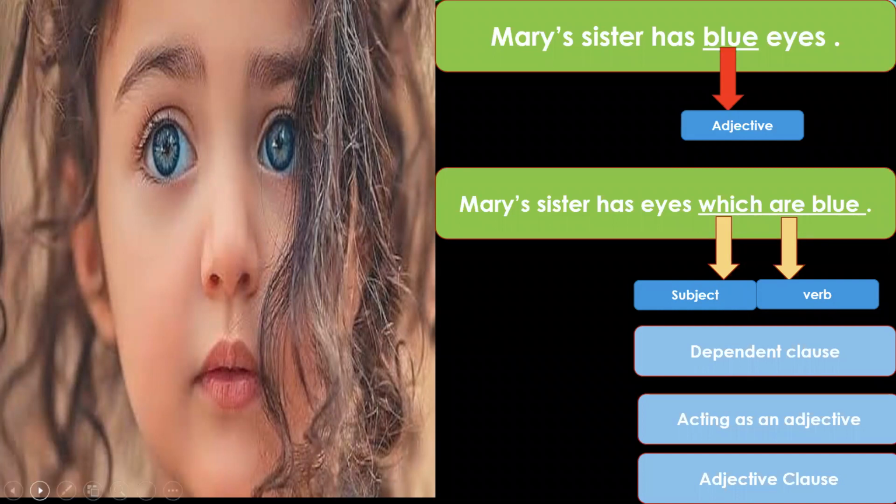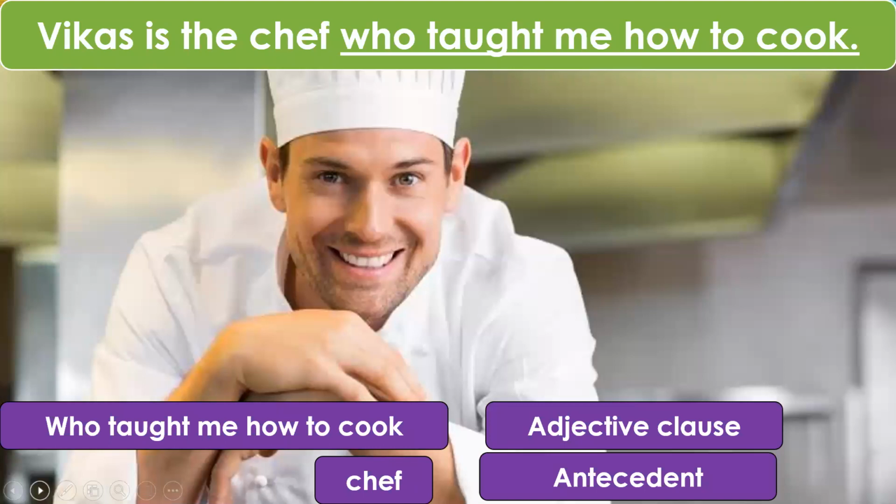Now let us see another example. Vikas is the chef who taught me how to cook. So who taught me? Vikas is the chef. I can also say Vikas is a chef, so it will make complete sense. This will become an independent clause. This is a clause in this sentence, and who taught me how to cook is another clause in this sentence.